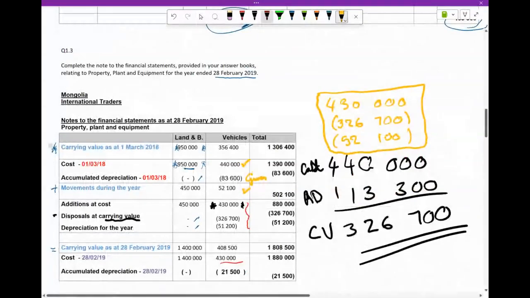So that's pretty much the value of the vehicle we actually disposed of. Can you see that? At cost. So then accumulated depreciation minus your cost of your vehicles on 1 March will then give you this 356,400. And then the totals column, I'm not even going to spend time on this because it's just adding what you have in those respective rows. That was your question 1.